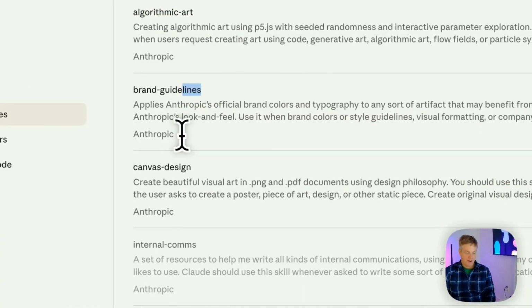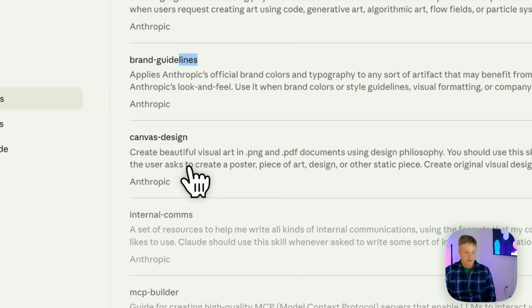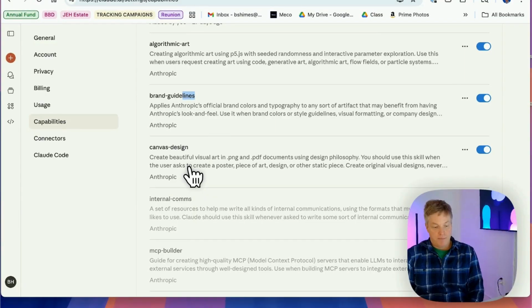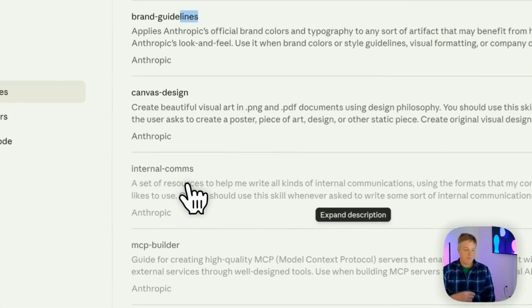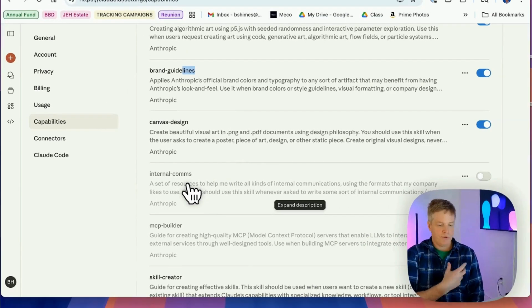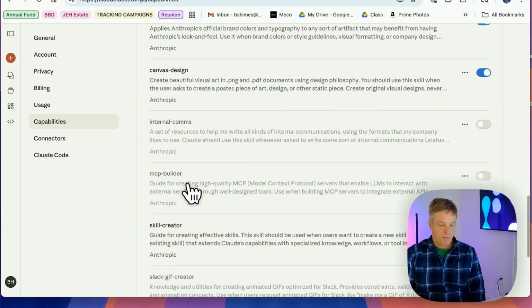Brand guidelines, there you go. Canvas design, so I use Canvas. Sorry, no, this is Canvas, not Canva. So internal comms, you can specify. This is when you're writing to a CEO or C-level executive. This is the style you use and so forth. So these are the pre-baked ones.